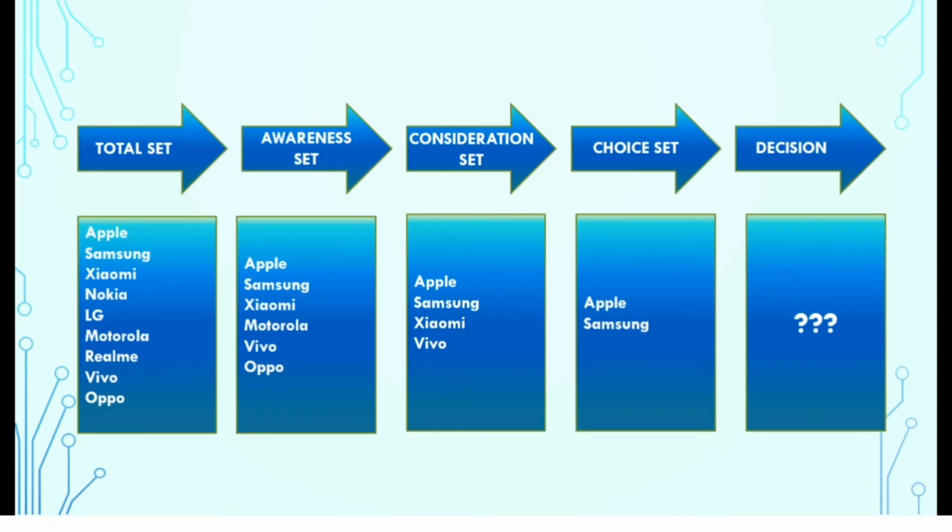Next, during the evaluation stage, the consumer will come to know that only some of them meet his initial buying criteria such as price, processing speed, or screen size, etc. As he collects more information, only a few or maybe one or two brands may meet his choice criteria based on certain set of attributes that deliver the benefits.